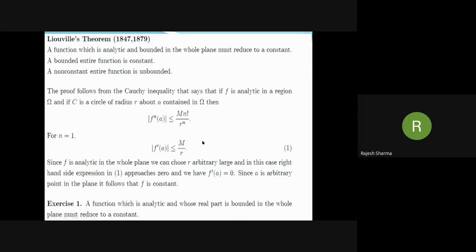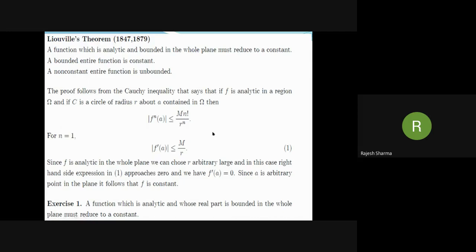Now note that f(z) is analytic in the whole plane. Therefore, we can choose the circle radius R as large as we please. So taking R approaches infinity, we have f dash a is equal to 0. Now since a is an arbitrary point of the complex plane, it follows that f dash z is equal to 0 for all z, and therefore f(z) is constant.